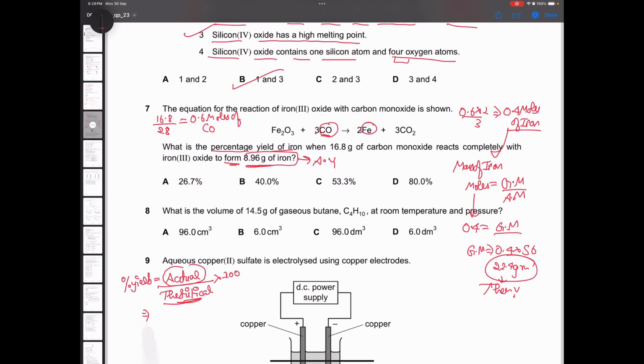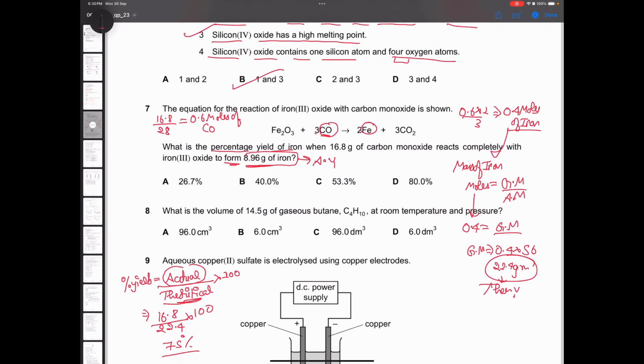Now, you know the actual yield 16.8, theoretical yield is 22.4, theoretical yield into 100. So 16.8 into 100 divided by 22.4. Answer is coming out to be 75%. 75%. Have we made a mistake here?